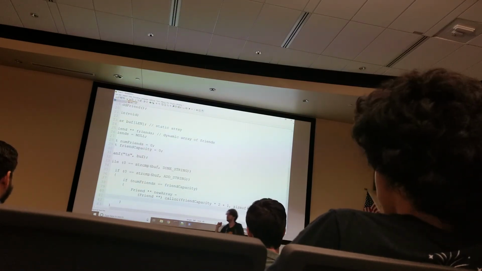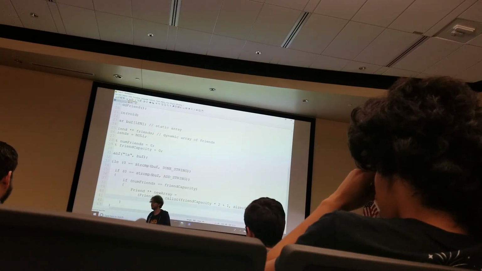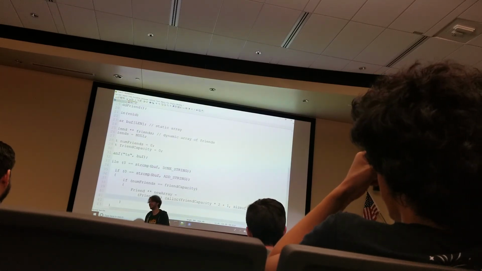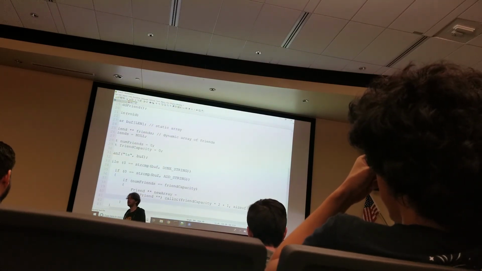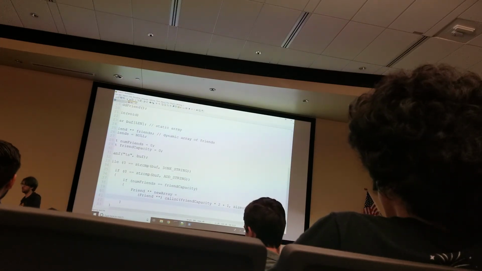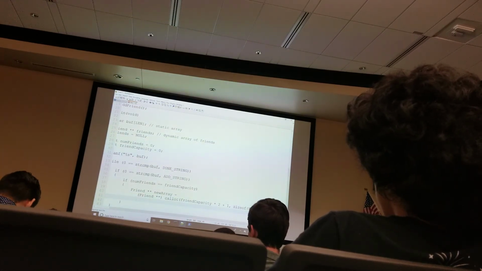Yes, question? Can you give an example of when the friend objects would be of different sizes while you're using the double pointer? So how that can happen is if potentially I'm storing a list of pointers to objects that could be two different types. And so then it would be nice to have pointers that go to different things. So imagine instead of a friend star star, I was doing a void star star, and it's really confusing.